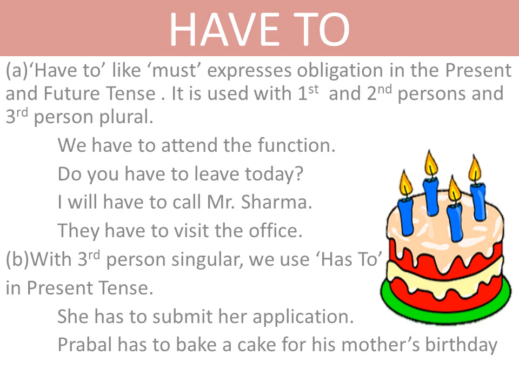And children, with third person singular, we use has to in the present tense. Example, she has to submit her application. Prabal has to bake a cake for his mother's birthday. Here you can see that earlier I told you in the features that modal verbs do not change their form according to the person of the subject. But here there is an exception, and this is why we call these modals that we have just studied after ought to, we call them semi-modals, or we also call them marginal modal verbs.